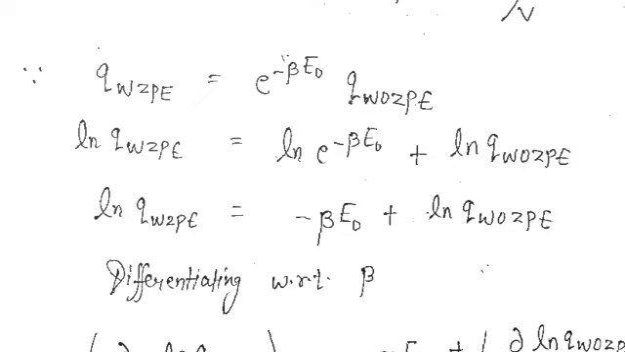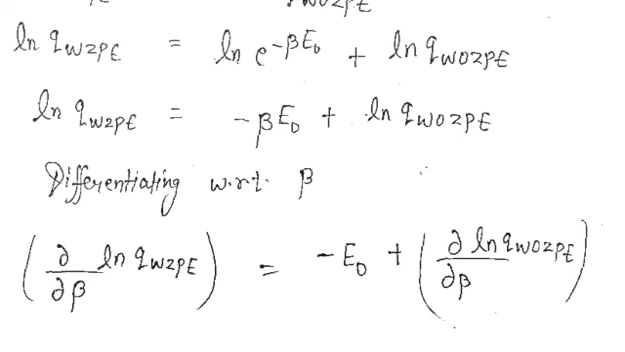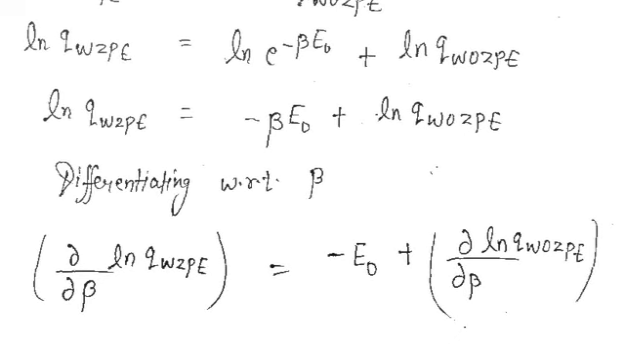Alright, so ln will go outside and you will get minus beta E naught, because ln e equals 1, and this minus beta E naught term will go in the front side. Now if we differentiate with respect to beta, look here: del upon del beta of ln Q WOZPE. When you differentiate this whole term, it is left with minus E naught plus del by del beta ln Q WOZPE.